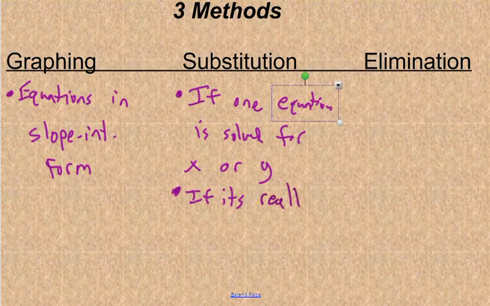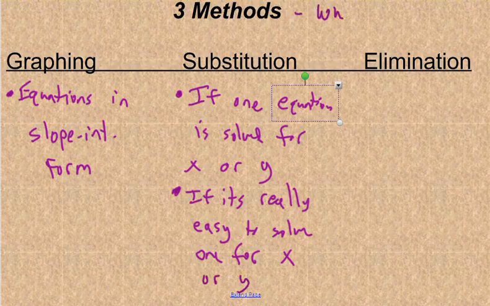I'll put that one in there. If it's really easy to solve one for x or y. These are three methods, when to use them. This isn't how to use them, it's when to use them.